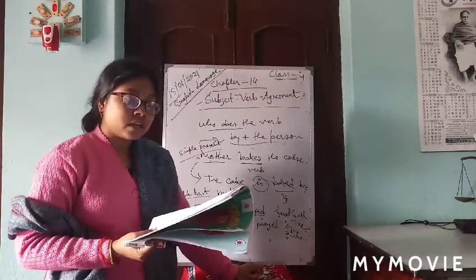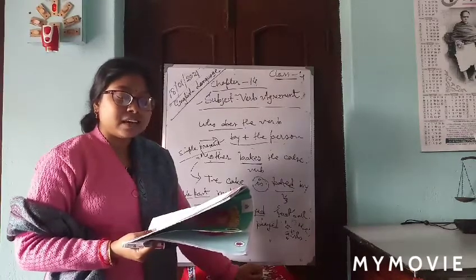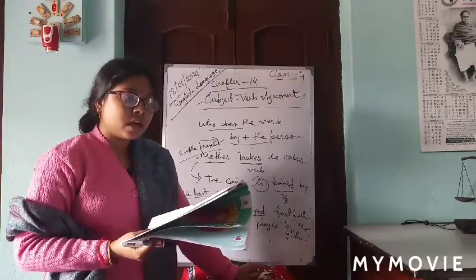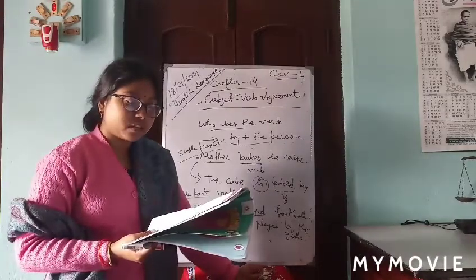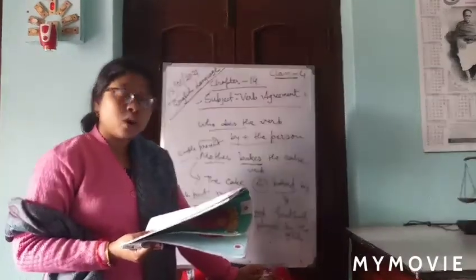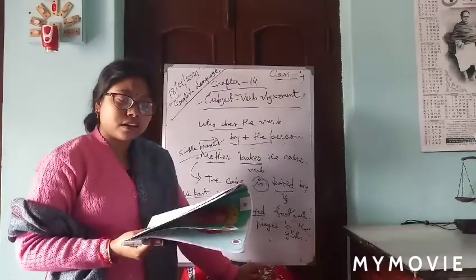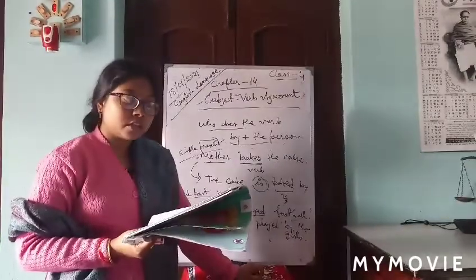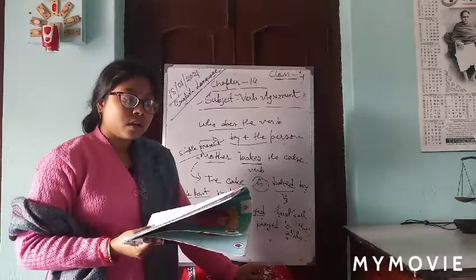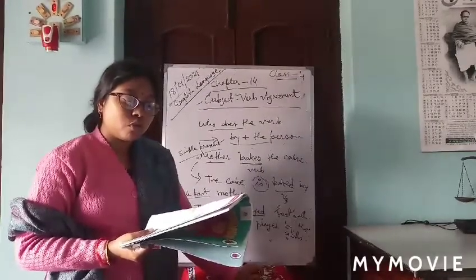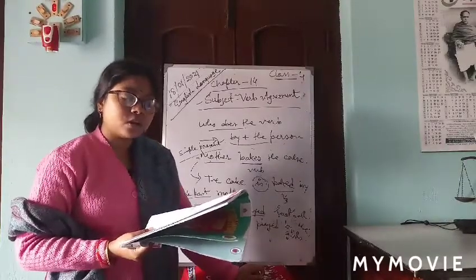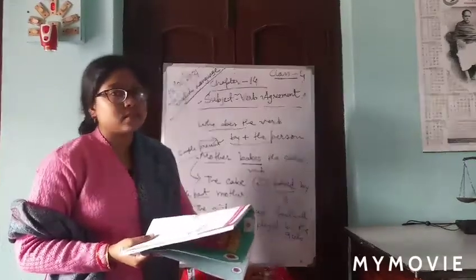The food is eaten by the mice yesterday. The snowmen were made last Tuesday. It is past only. Number 5, the food was eaten by the mice yesterday.